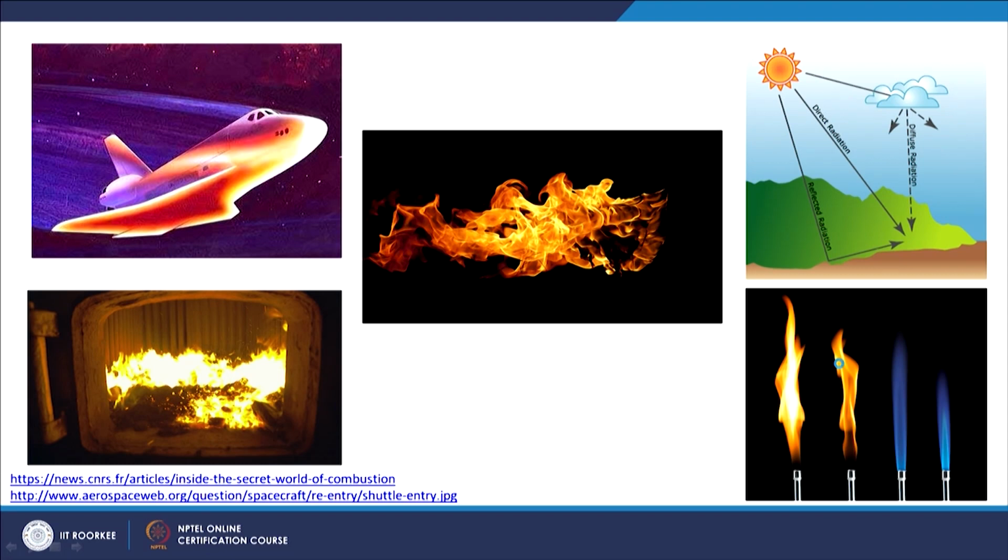So, the participating media problem is very interesting. We see a number of applications where we have gases and particles that absorb and emit radiation. For example, we have spacecrafts. In spacecrafts flying at high altitudes or returning from deep space missions, the velocity is very high.